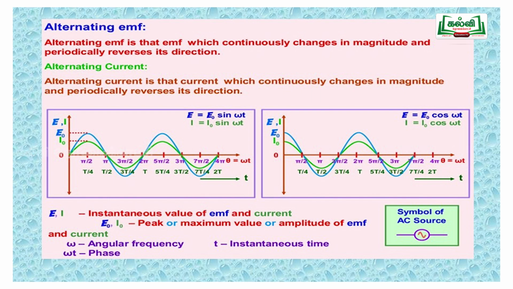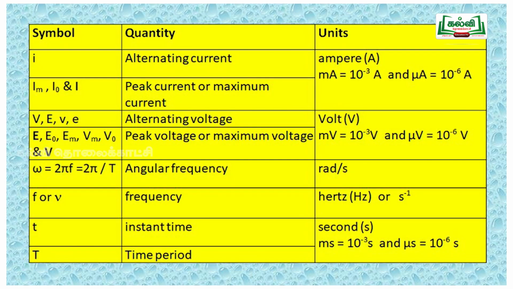So first, the symbols used. For current, small i, capital I, etc. can be used. And for the maximum current, the peak value, I naught or Im or bold letter I are the notations, and the unit for that is ampere. It can also be represented as 1 by 1000, that is milliampere, or 10 power minus 3 ampere, and 1 by 10 lakh, that is 10 power minus 6 ampere or microampere.